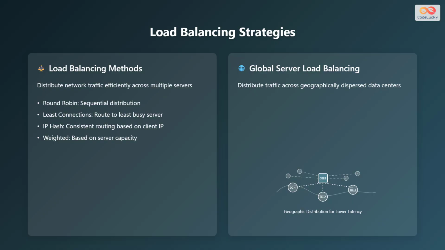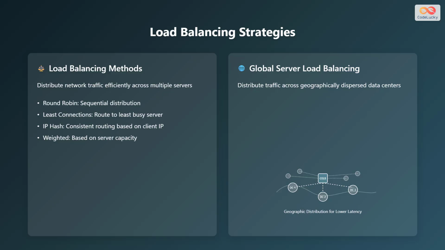Least connections routes traffic to the server with the fewest active connections. Internet Protocol hash uses a hash of the client's IP address to ensure consistent routing to the same server. Weighted load balancing distributes traffic based on the capacity of each server.